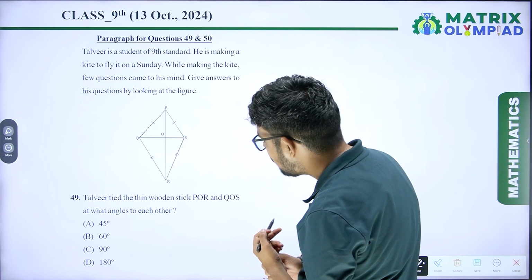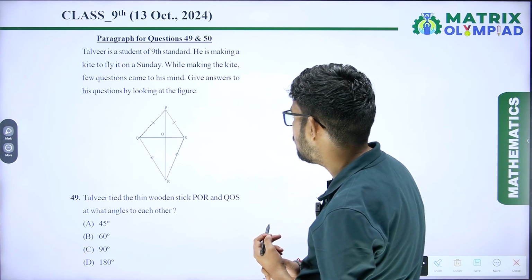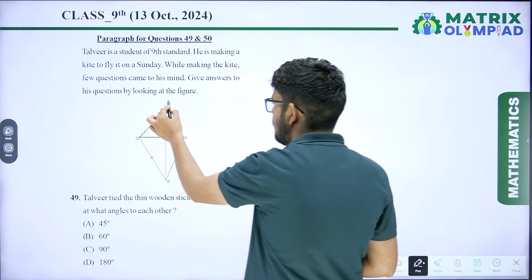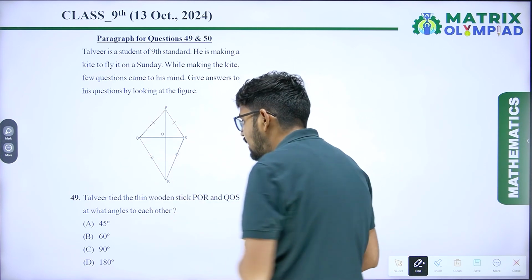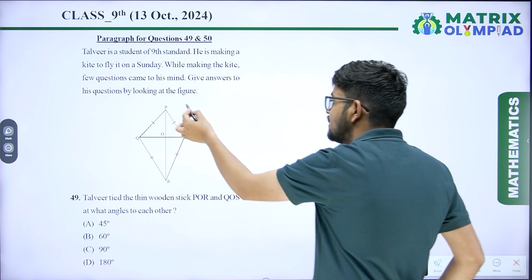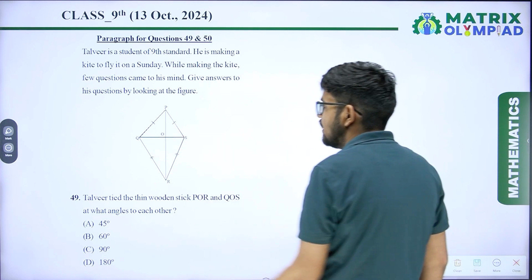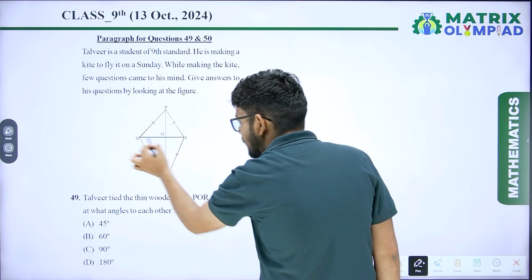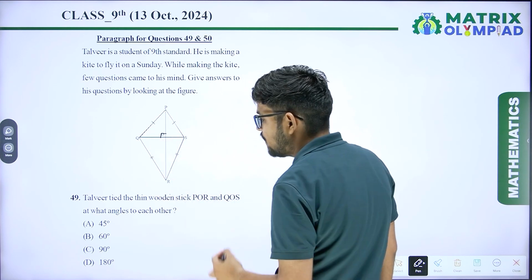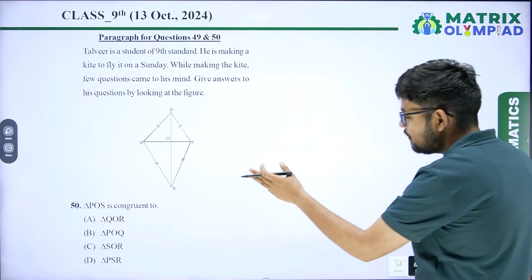So Talveer tied the thin wooden sticks POR and QOS. POR and QOS are at what angle to each other? It is a kite shape, and in this shape these diagonals are always perpendicular to each other, so they are at 90 degrees.